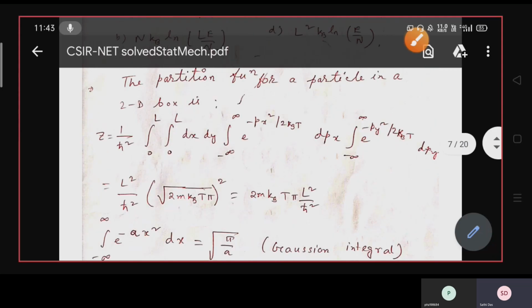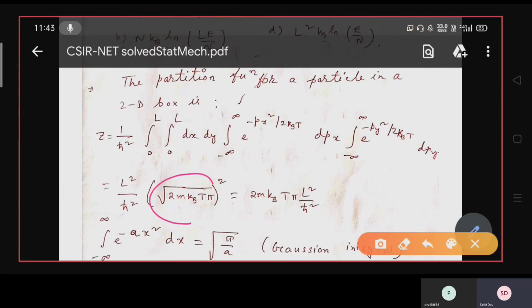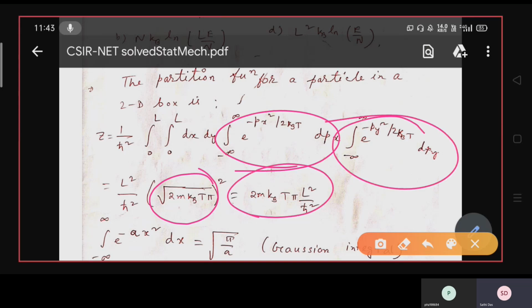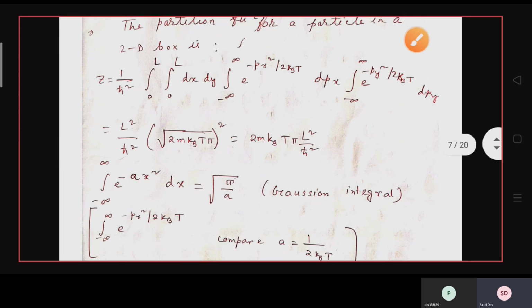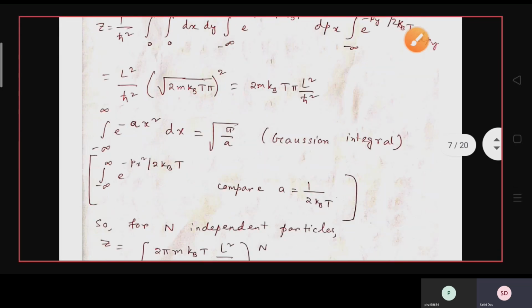For the first it is root 2 m pi kbT, and for the second also root 2 m pi kbT, so together it is the whole square, because one is the integration with dpx and the other with dpy. So you get the answer as 2 pi m kbT into L square by h cross square.